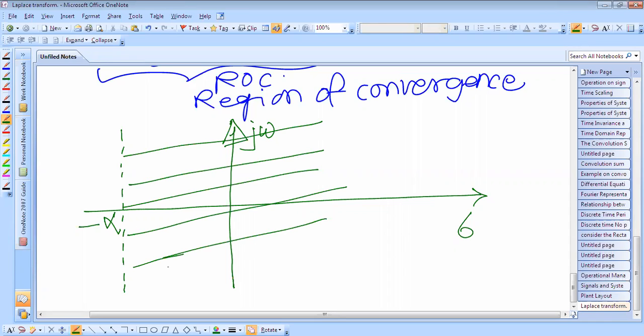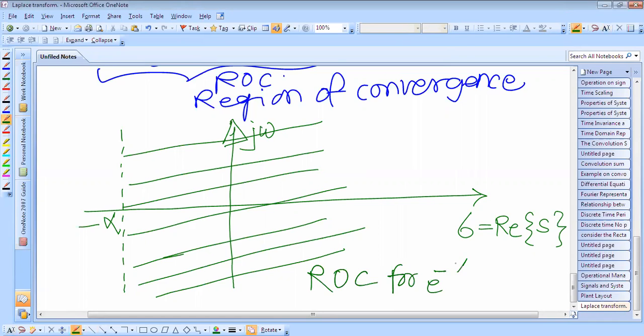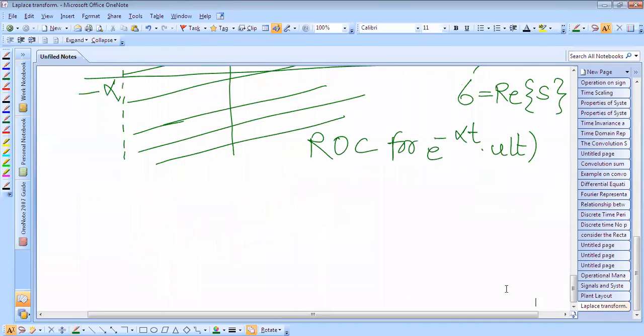where your system will converge, and this is the real part of s. So this is the region of convergence for e raised to power minus alpha t into u of t. This is the region of convergence for e raised to power minus alpha t u(t).